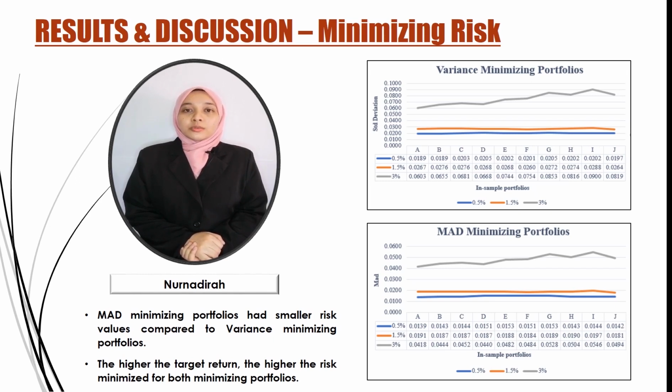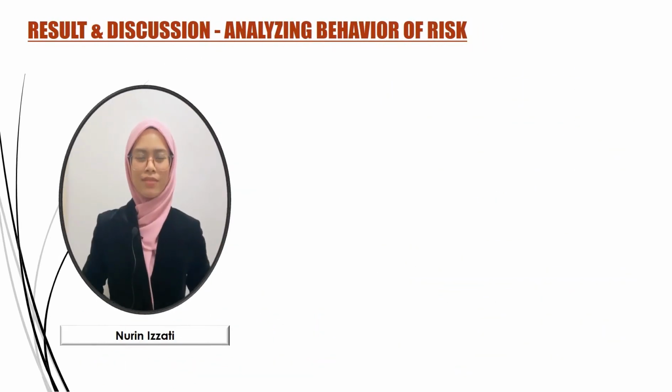However, we also observed that MAD minimizing portfolios had smaller risk values compared to variance minimizing portfolios. Thus, based on the results obtained, we have concluded that the higher the target return, the higher the risk minimized for both minimizing portfolios. Analyzing the behavior of risk.